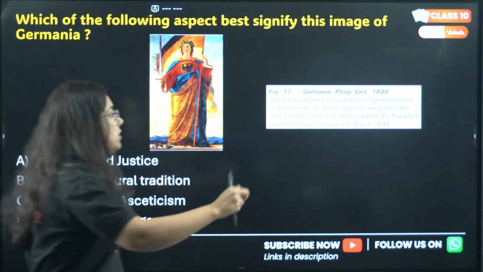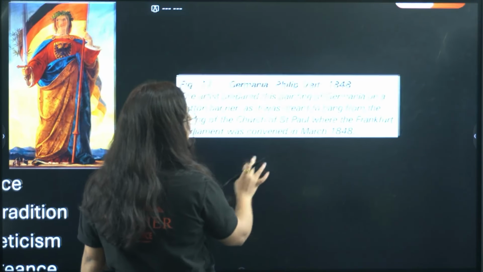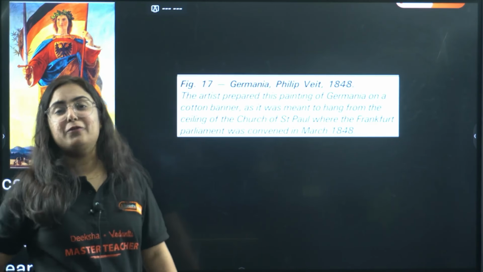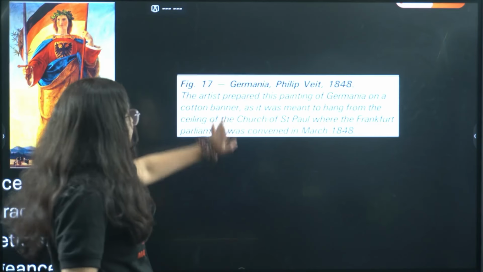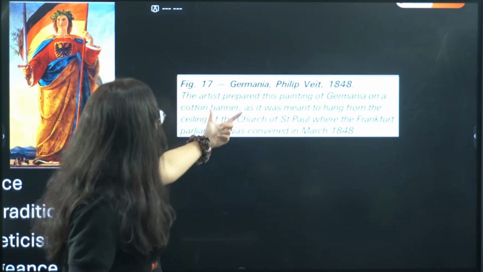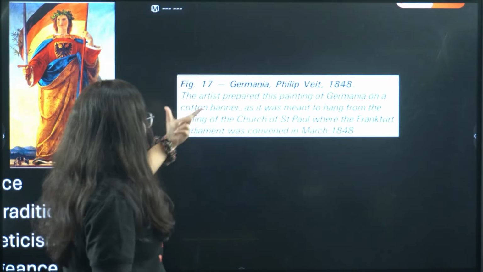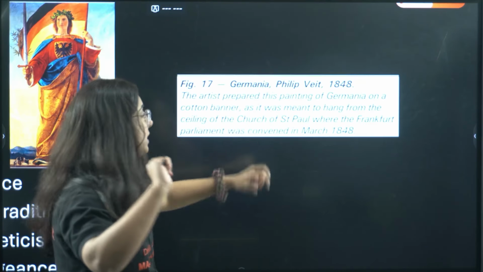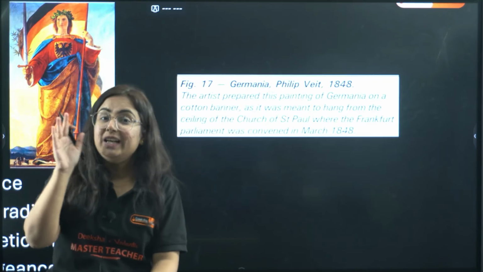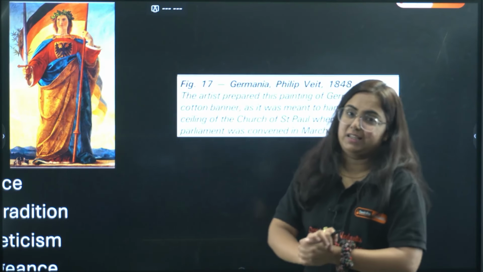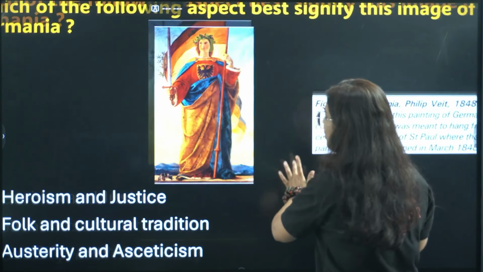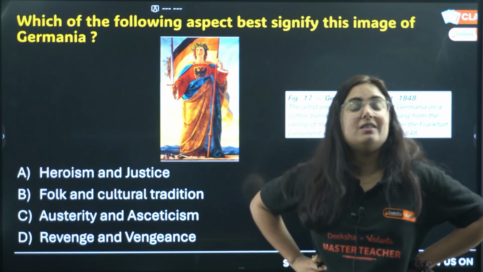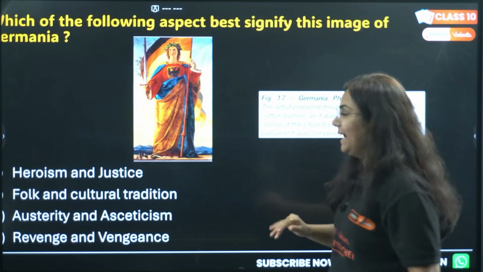Do you know, this picture of Germania was made by Philip Veit in the year 1848, exactly the same year the Frankfurt Parliament was held. The artist prepared this painting of Germania on a cotton banner as it was meant to hang from the ceiling of the Church of St. Paul, where the Frankfurt Parliament was convened in March 1848. So hope whenever such a question comes to mind, you remember this video, that I am thankful I watched this image-based questions video by Tanvi Ma'am.